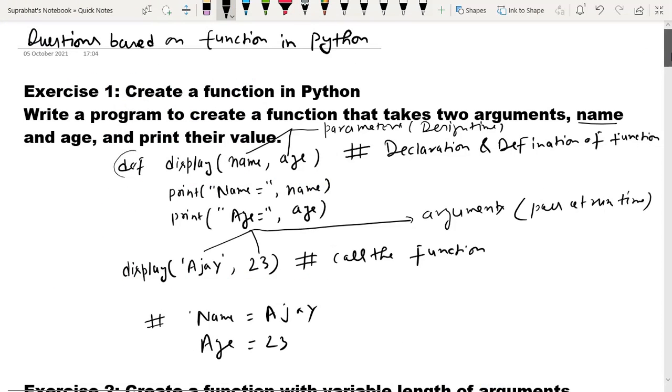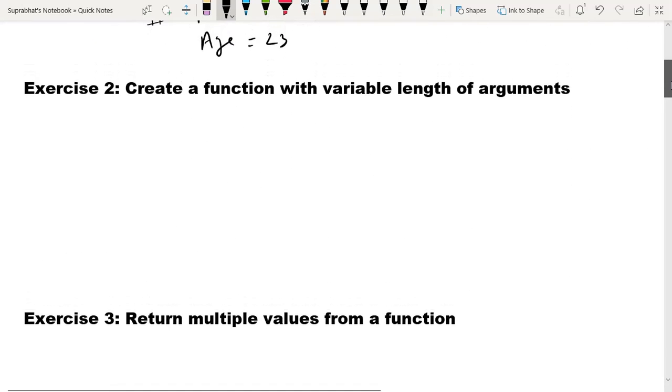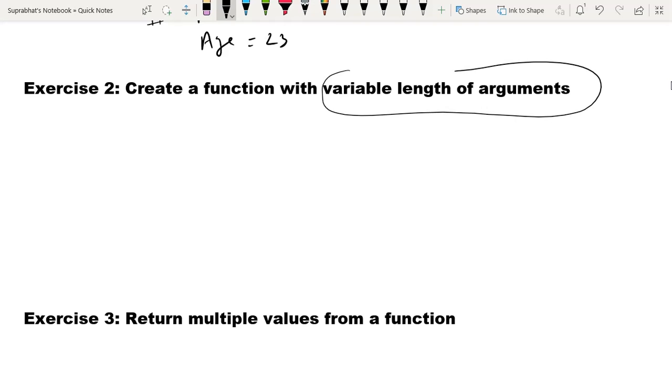Now the question second: create a function with variable length arguments. What is the meaning of variable length arguments? Please give reply. How do we define variable length arguments? Double star.